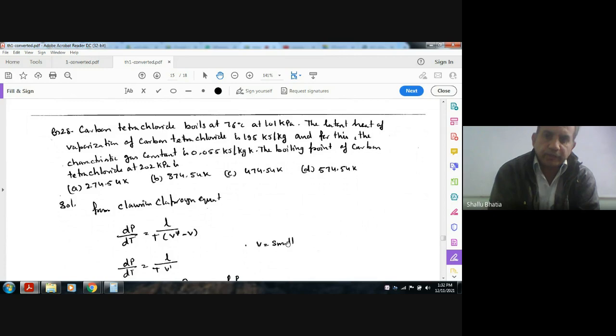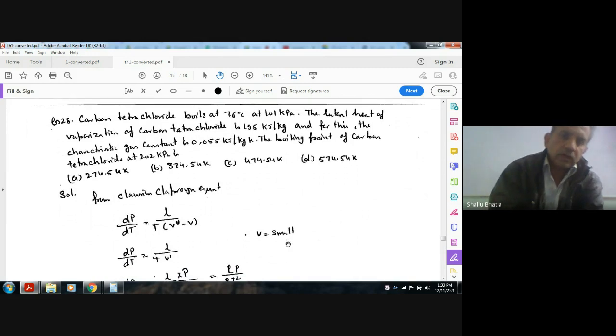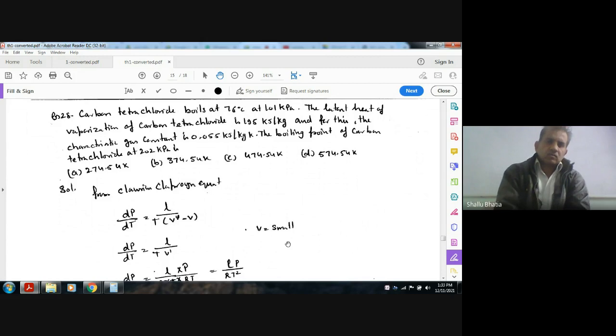The boiling point of carbon tetrachloride at 200 kPa is: option A, 274.54 Kelvin; B, 374.54 Kelvin; C, 474.54 Kelvin; D, 574.54 Kelvin.